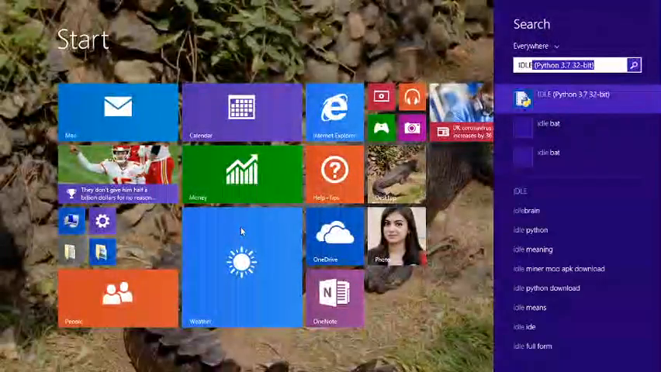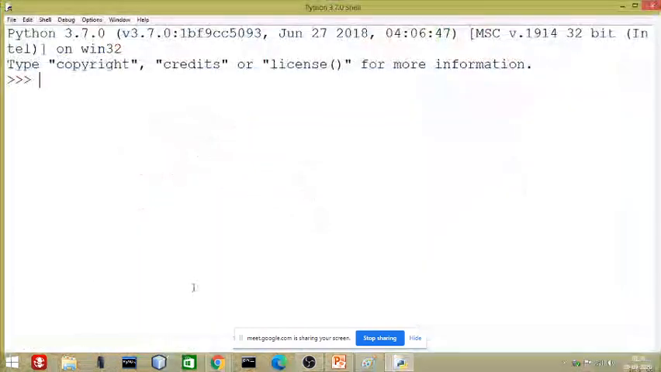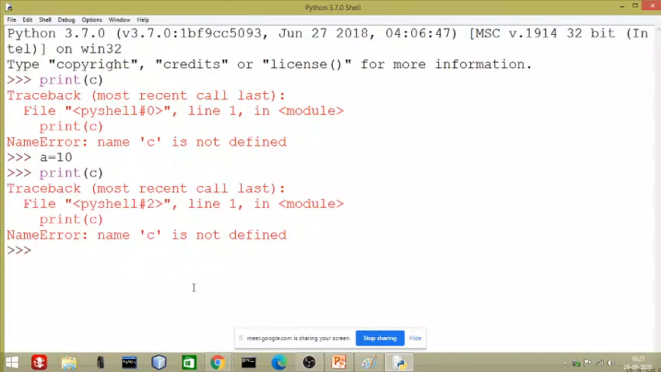Let us see with a live example, IDLE. Now I will write the same coding here itself so you can understand. You can see print C. This will ask what is C. C is not defined anywhere. Again, if I write a is equal to 10, and in the next line I write print C, again I will get that C is not defined.